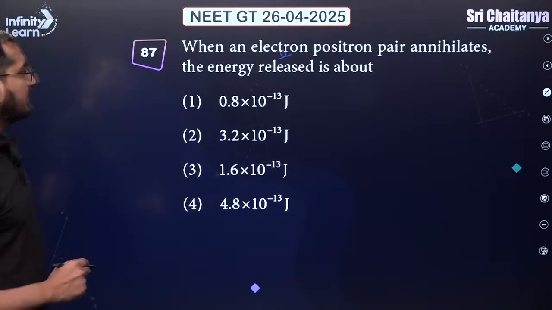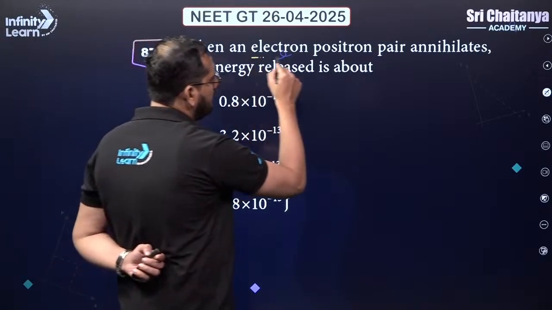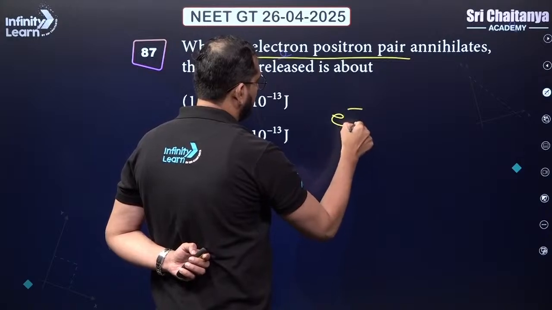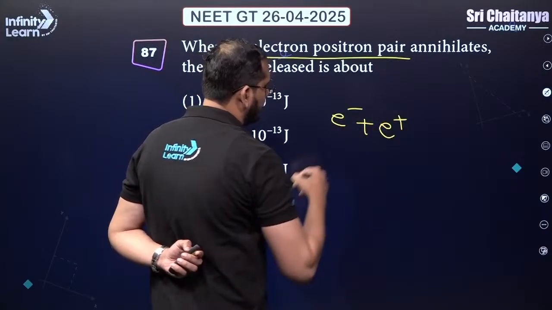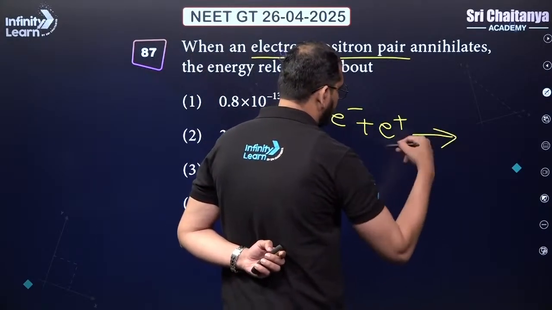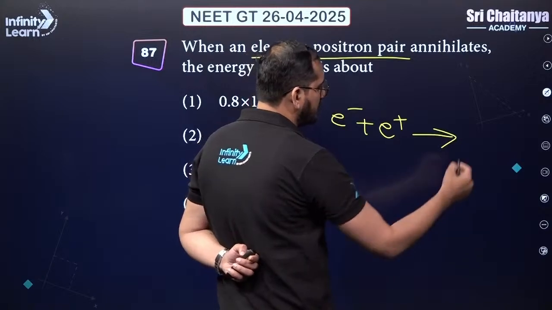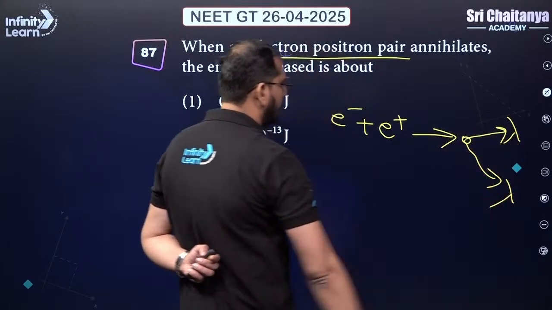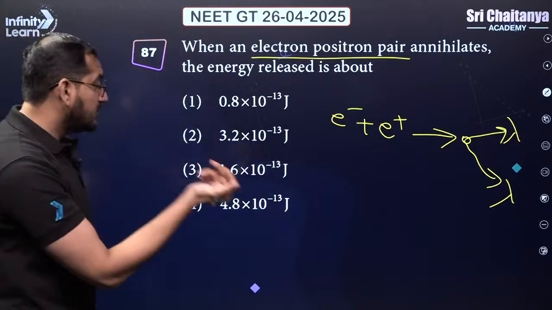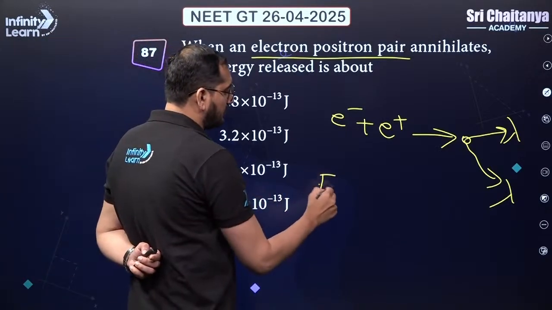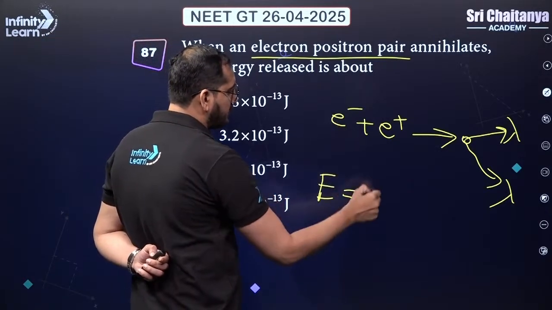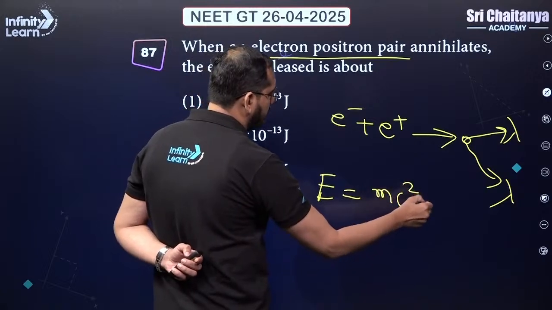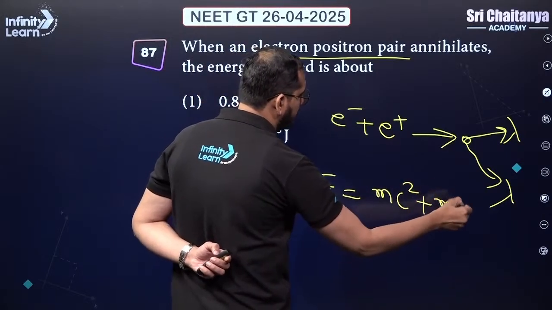Let's go ahead. All right, so electron positron pair. When they come together, they will annihilate each other and produce photons. Two photons are produced like this. How much is the total energy released? The energy from the first one will be mc square. Energy from the second one will also be equal to mc square.